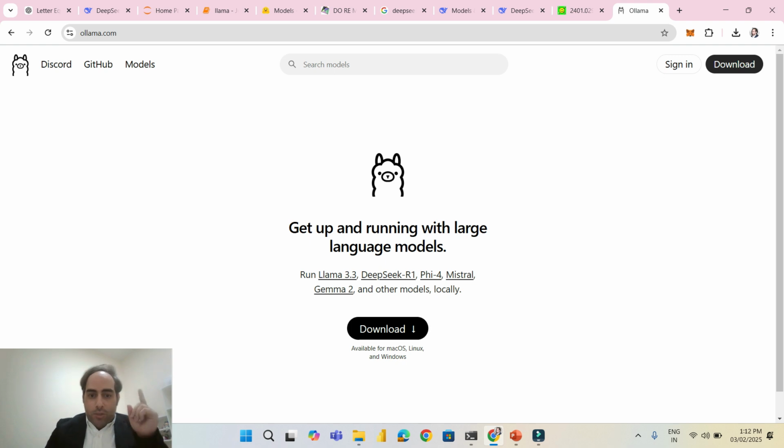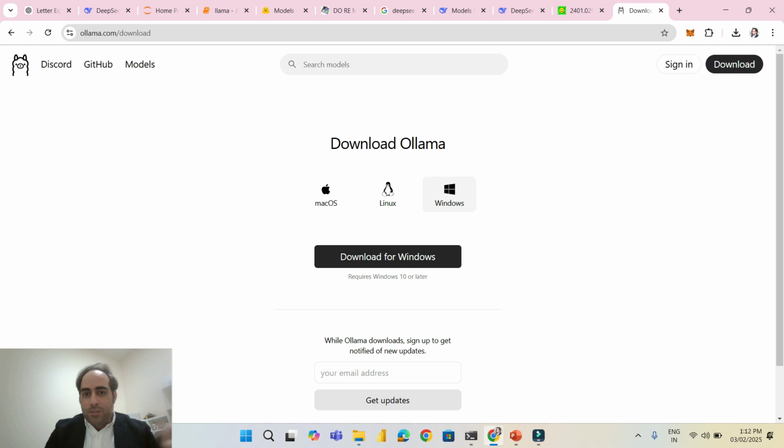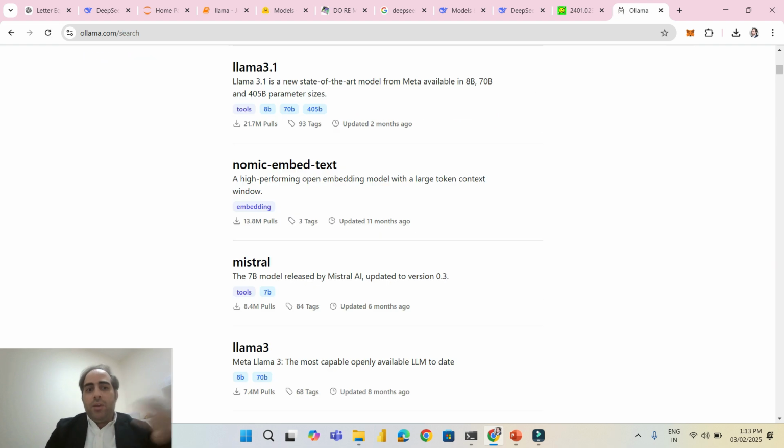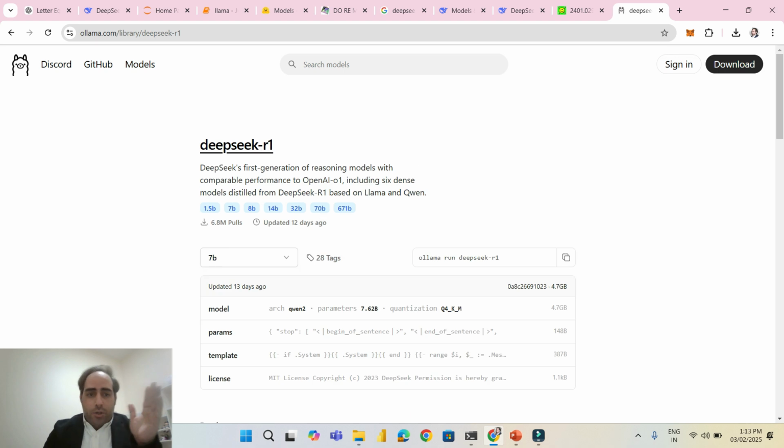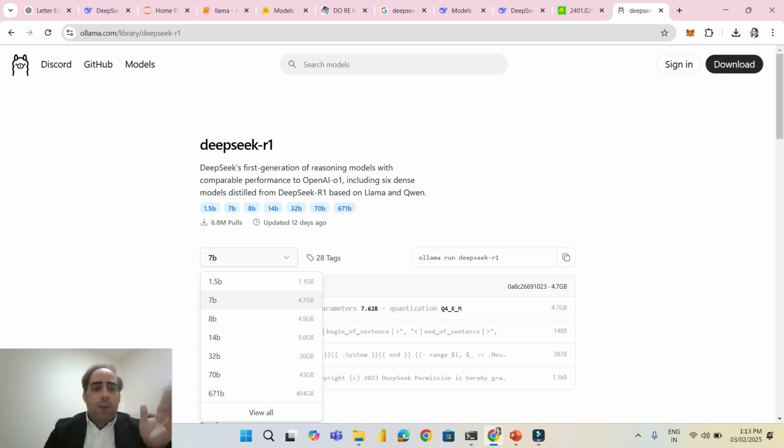So what I need to do is go to Ollama, click on download, and based on your operating system, you can decide what to download. After you download Ollama, you need to go to Models. Here you are going to see all the available open source LLMs. DeepSeek, as you can see, is the latest open source available. You can click on it, and here you have different versions.